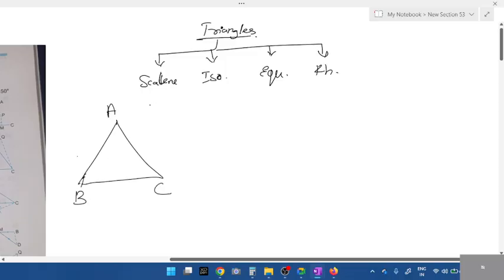Okay, first, scalene triangle. What is a scalene triangle, students? Unmute and answer. All the three sides are different. Yes, 5, 6, 7. And what about their angles? Angles are also different. And one more thing, they might ask for MCQ. I don't know based on what kind of question they'll set.